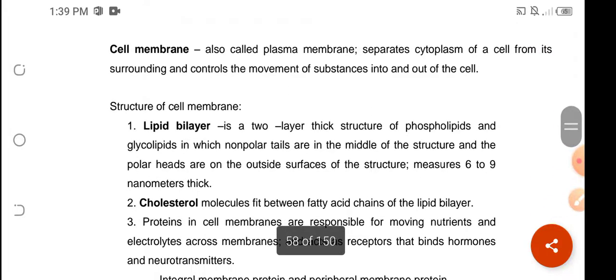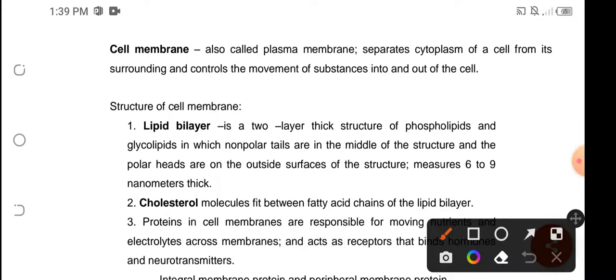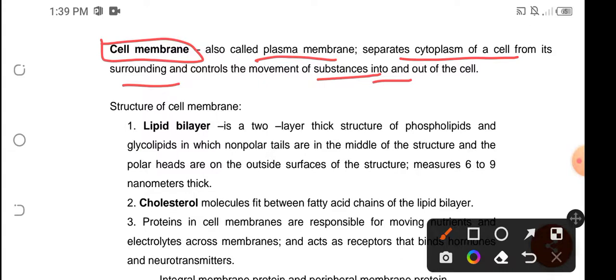Now, since we are talking about lipid membrane, okay, we have to discuss cell membrane. So cell membrane is also known as the plasma membrane, and this separates the cytoplasm of a cell from its surrounding and controls the movement of the substances in and out of the cell. Okay, so the structure of the cell membrane includes a lipid bilayer, which is a two-layer thick structure of phospholipid and glycolipid.